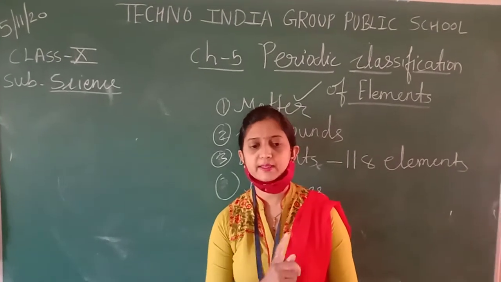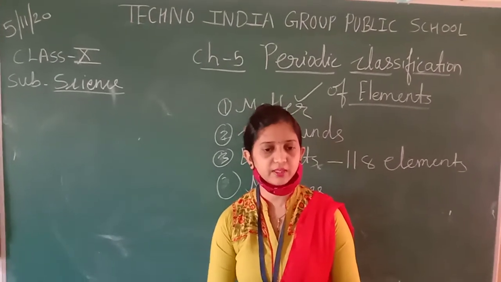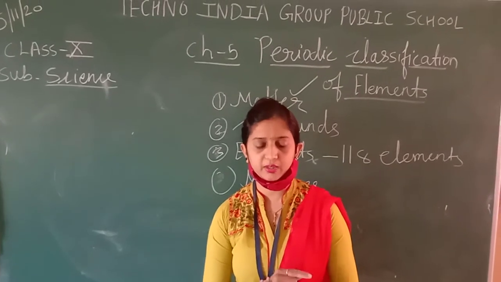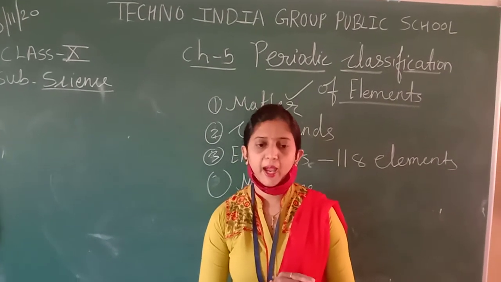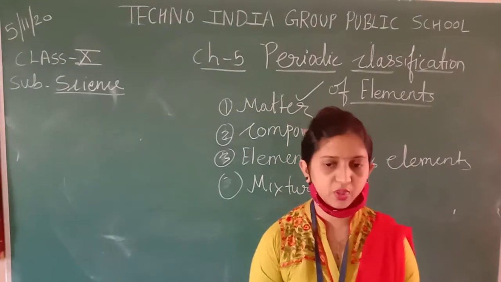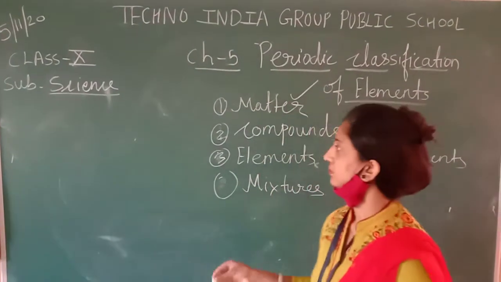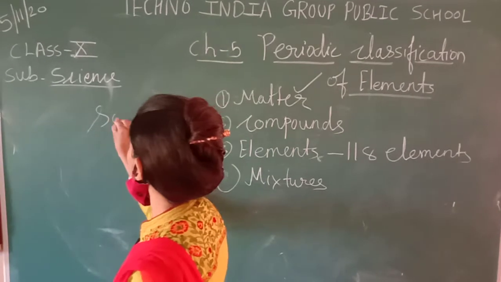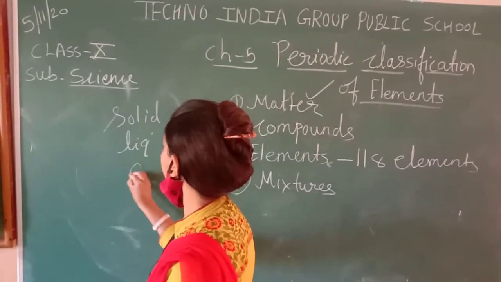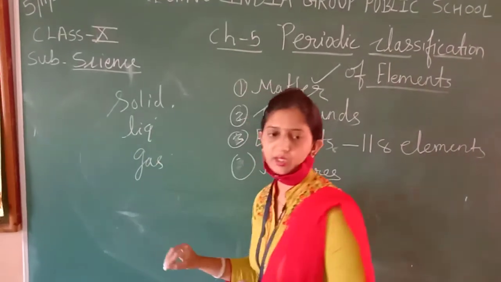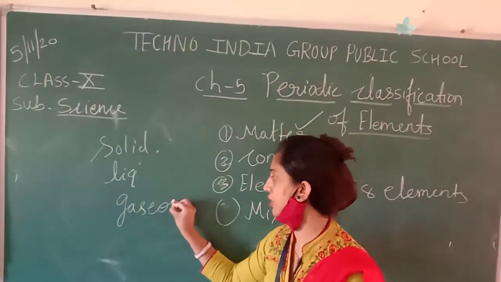Whatever things you see in your surroundings, whatever the surrounding things are, we include in matter. So matter is in 3 states. What are the 3 states of matter? Solid, liquid and gas. These are the 3 states of matter.